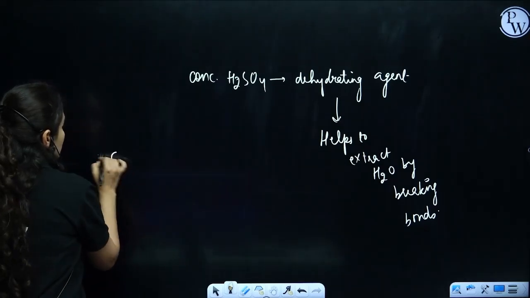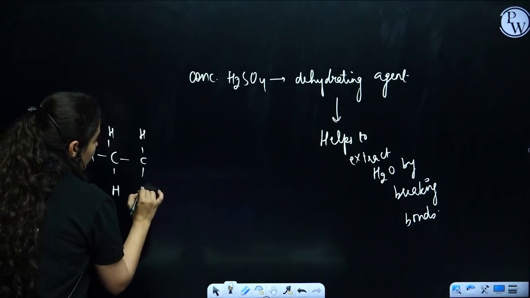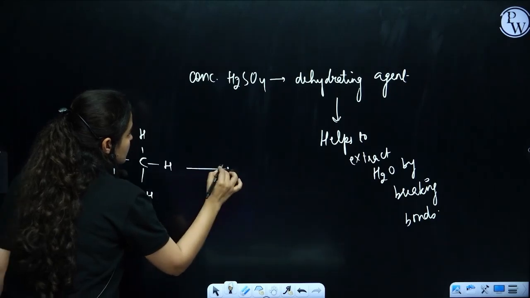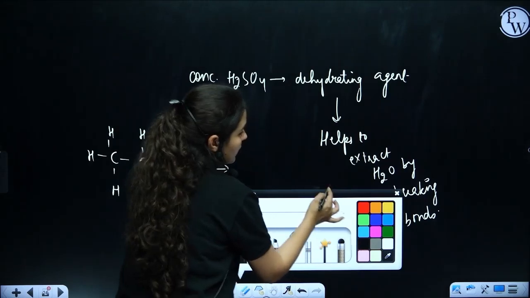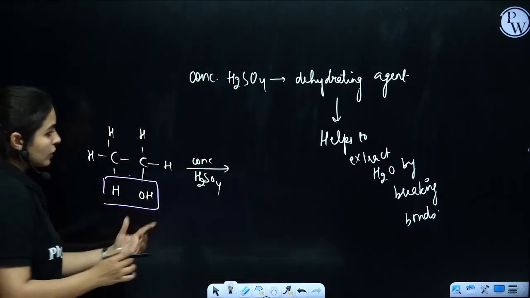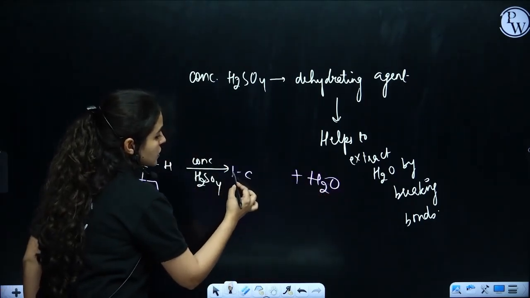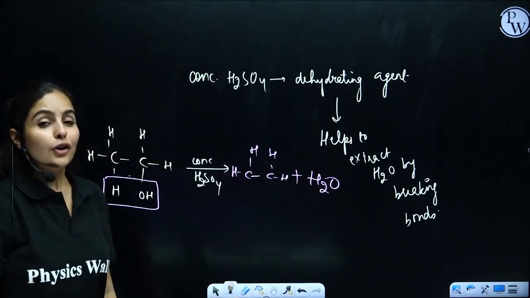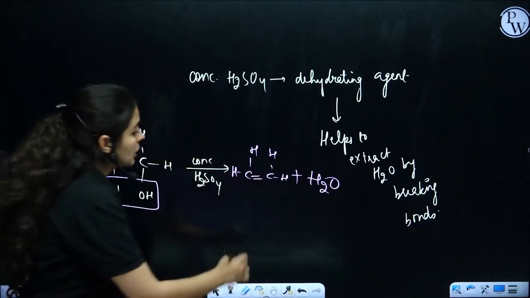Let's take a look. So CH3CH2OH in presence of concentrated sulfuric acid, and if you miss writing this down, you will definitely lose marks. So water will be gone, HOH. These two bonds will be broken. Water will be coming out. That's dehydration. And what is left here? What is left is CH2 bond CH2. Is this stable? No, because each carbon has only 3 bonds. So if I make one more bond here, that would give me ethene.